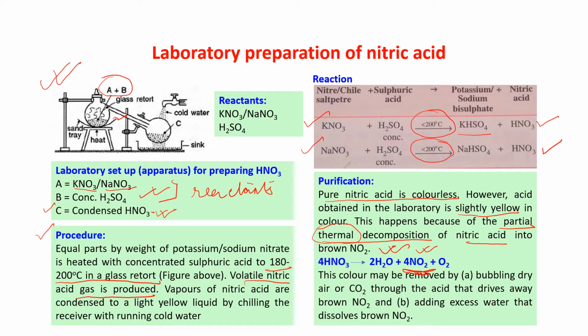This color may be removed. How? Very important. By bubbling dry air or CO2 through the acid, that drives away the brown NO2. And by adding excess water that dissolves the brown NO2.